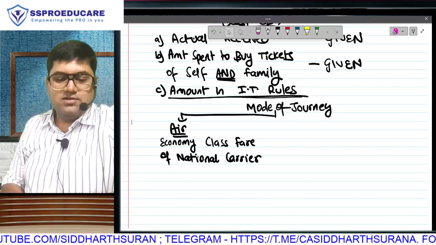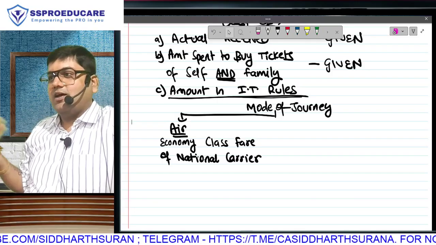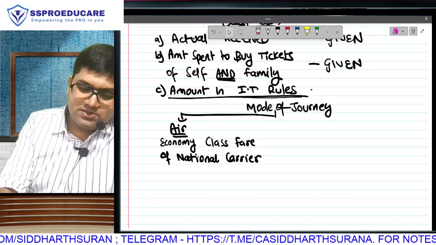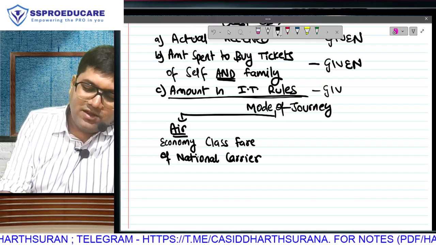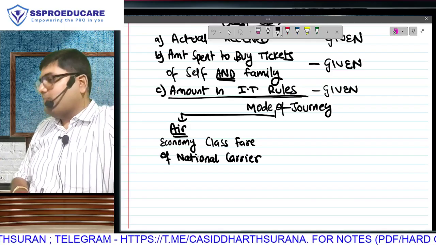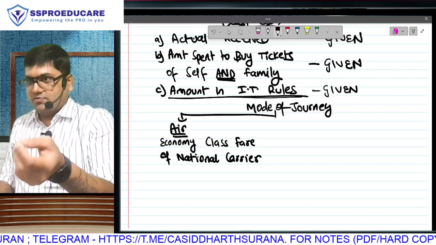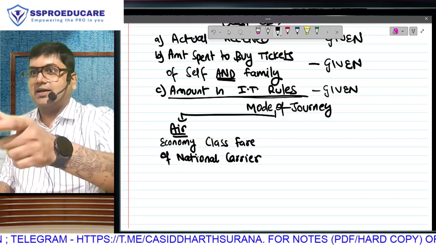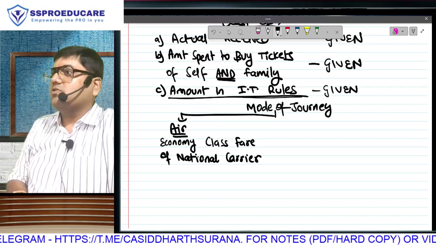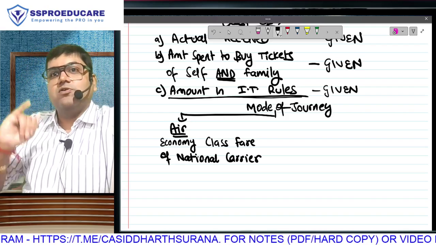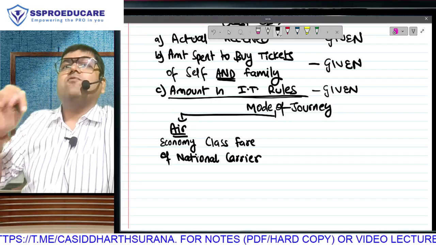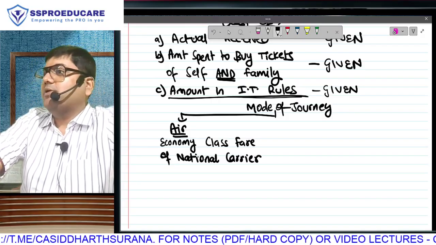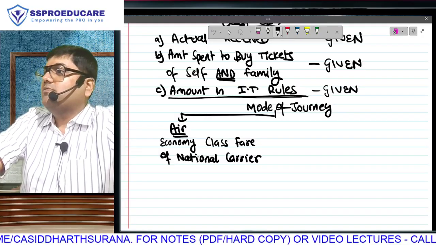But then you must have heard those things, right? This is real life, this is exam life. As far as the exam is concerned, they will give you a tab enabled with internet to check the Mumbai to Delhi air ticket. They have to give you this amount. So there is going to be an amount which is received, an amount which you have spent, and what the economy class fare is, that also will be given to you. Your exemption is going to be whichever is lowest.